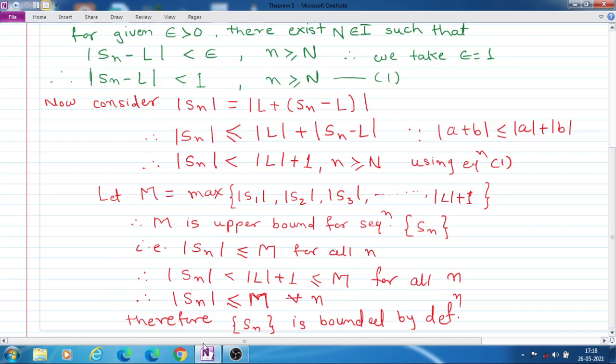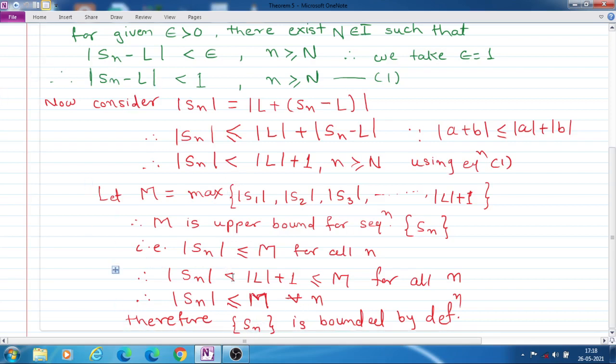And this is the definition of a bounded sequence. If there exists a number M such that mod Sn is less than or equal to that number M, then we say that the sequence Sn is bounded, and thus we have shown that the sequence Sn is bounded.